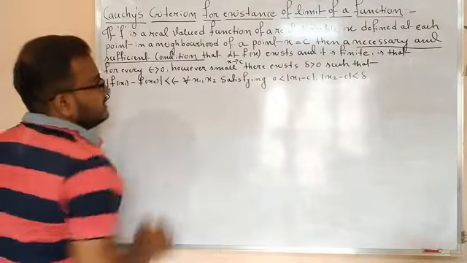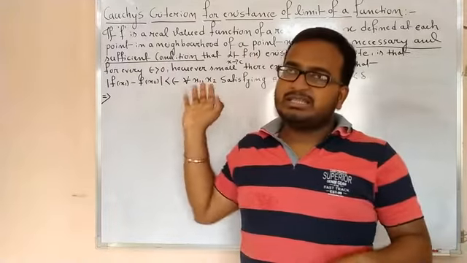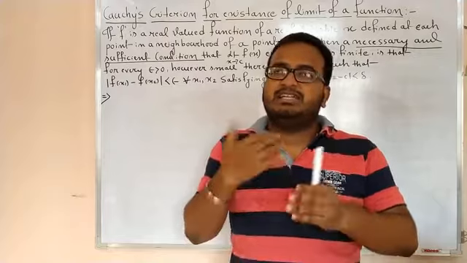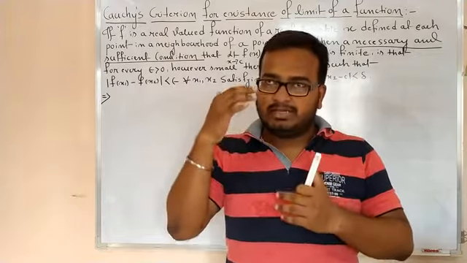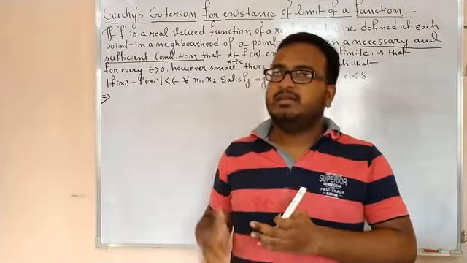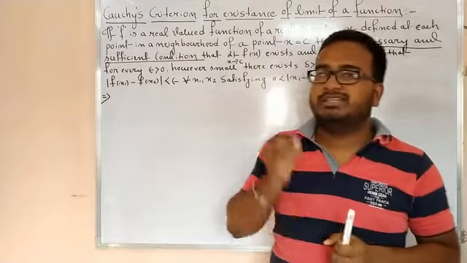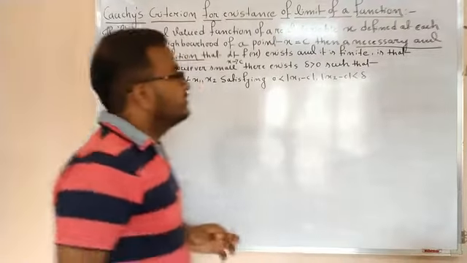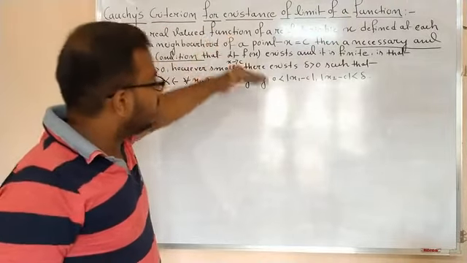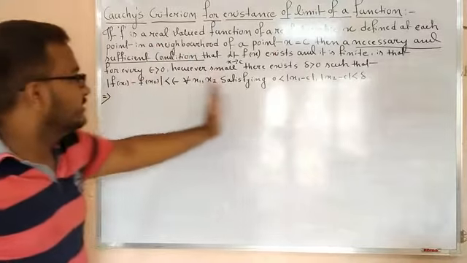It means that by using this you can also show that the limit of the function exists, right? But it is a little bit difficult to show that the limit exists and to find the limit. We will always use this to show that the limit of the function does not exist. Necessary and sufficient condition means if you know that the limit of the function exists and it is finite, then you can easily show this.